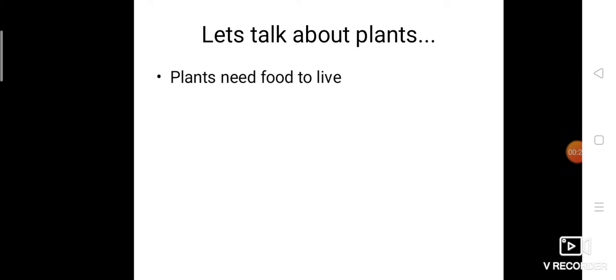See, plants also need food to live. Like human beings and other organisms, even plants have to live. For that, what is needed? Food is needed. We people are getting food from plant and animal sources. How are plants getting food? They are not getting food from the outside. They are able to prepare their own food by the process called photosynthesis.